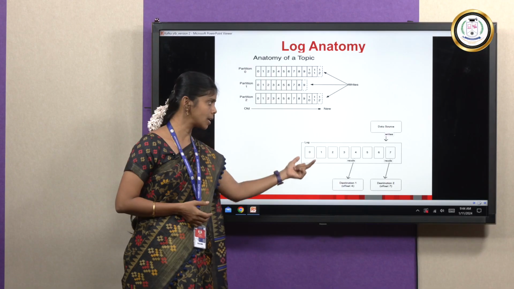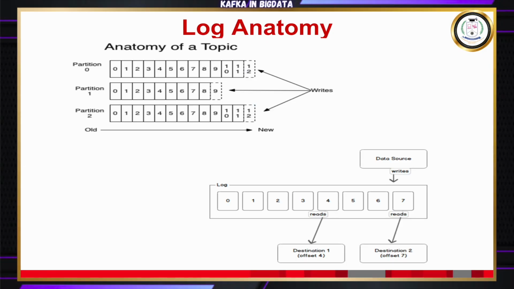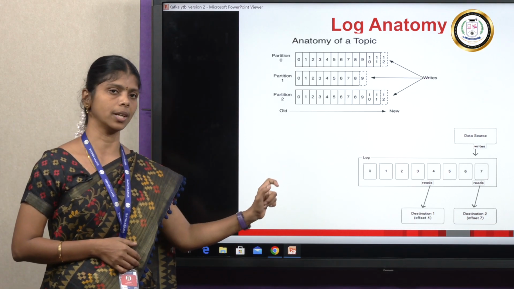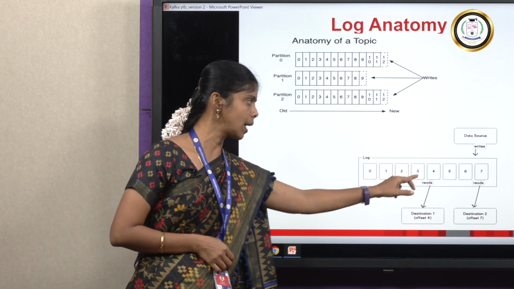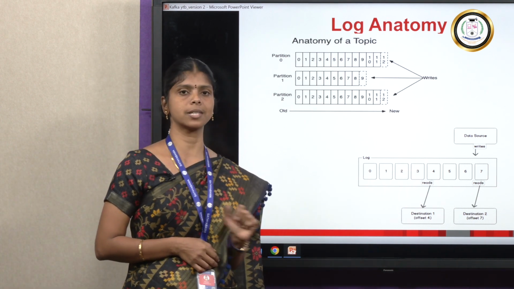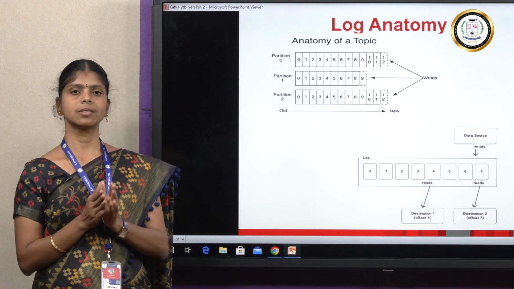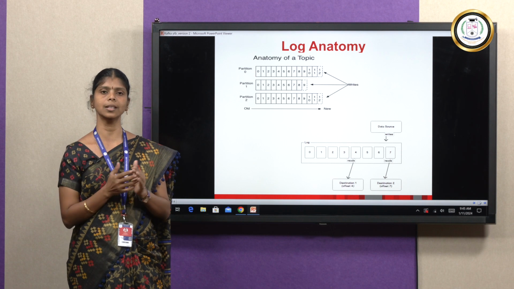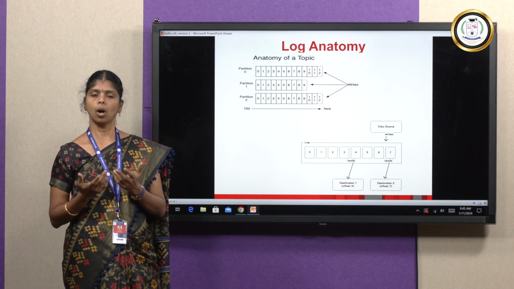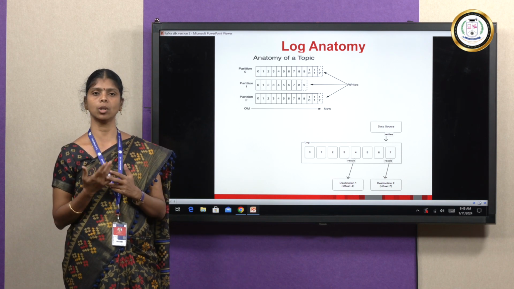So here in this diagram we can see that the consumer initiated at offset 7, it will start reading from offset 7, and due to some situation, at offset 4, it stops reading. So once it stops reading, when consumer 2 joins the second time, he doesn't know where he has to continue.